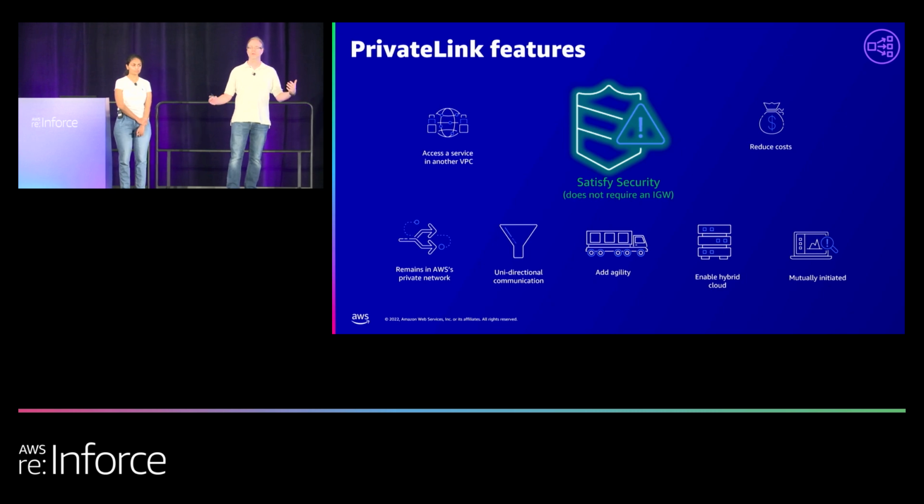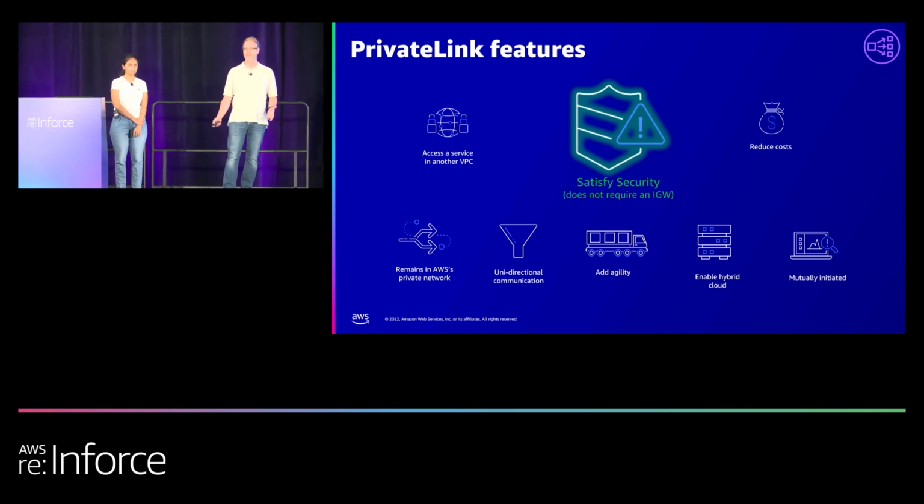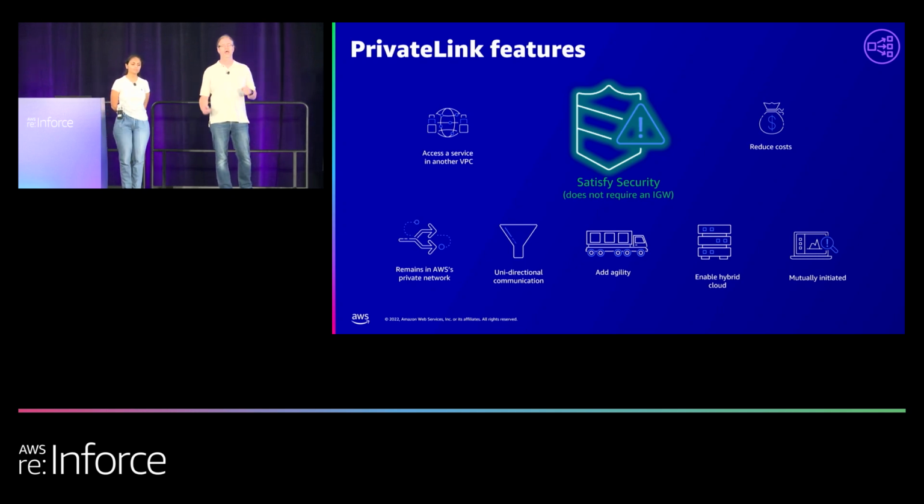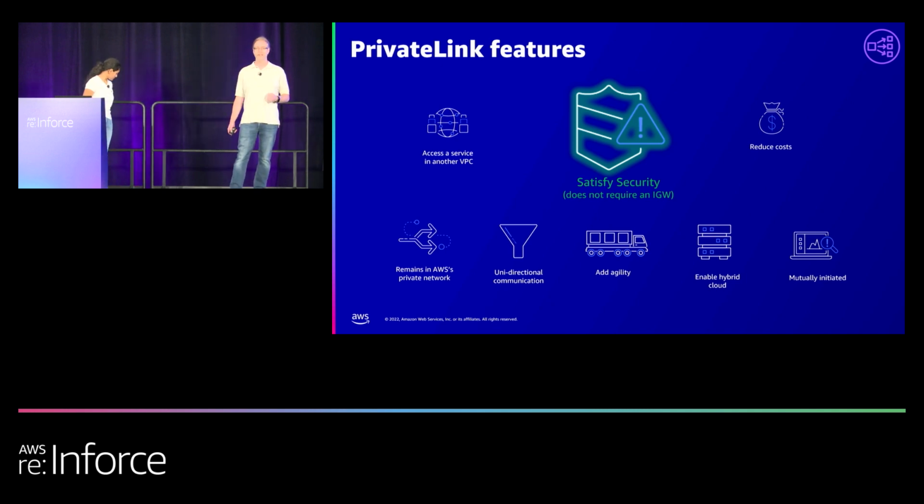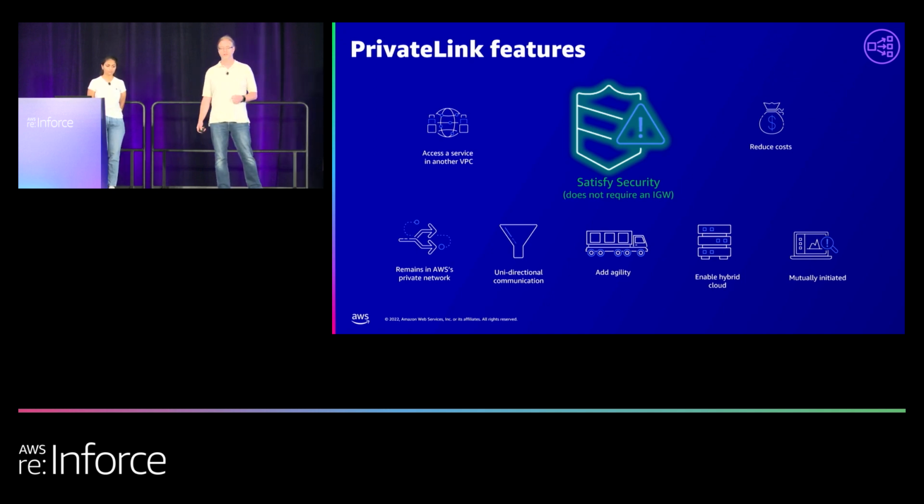The AWS backbone is something that we control entirely within regions and across the globe. We don't use anybody else for our backbone. It's all our own fiber. We control it ourselves, and we also monitor it, and we understand when it's coming towards capacity. We always leave a large space so that you don't have to worry about your packets slowing down. Because you don't have to worry about firewalls, you can also reduce your cost. You just need to use the service, and the service takes care of that for you.